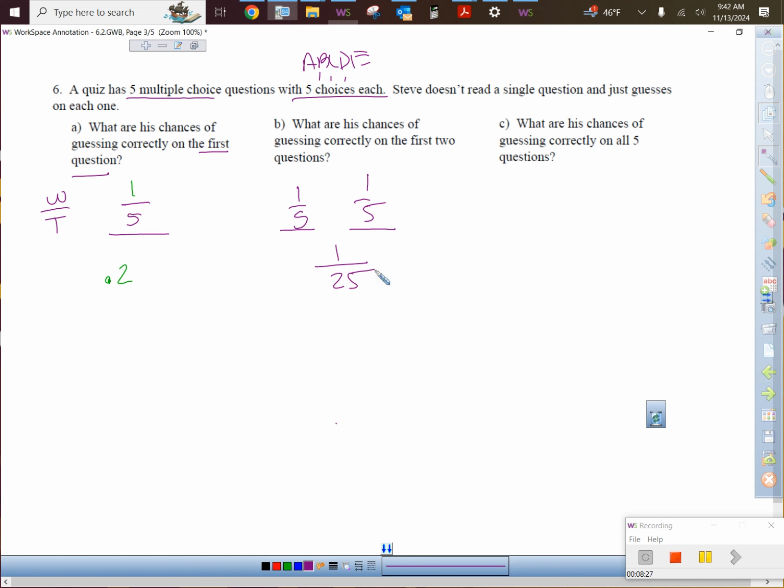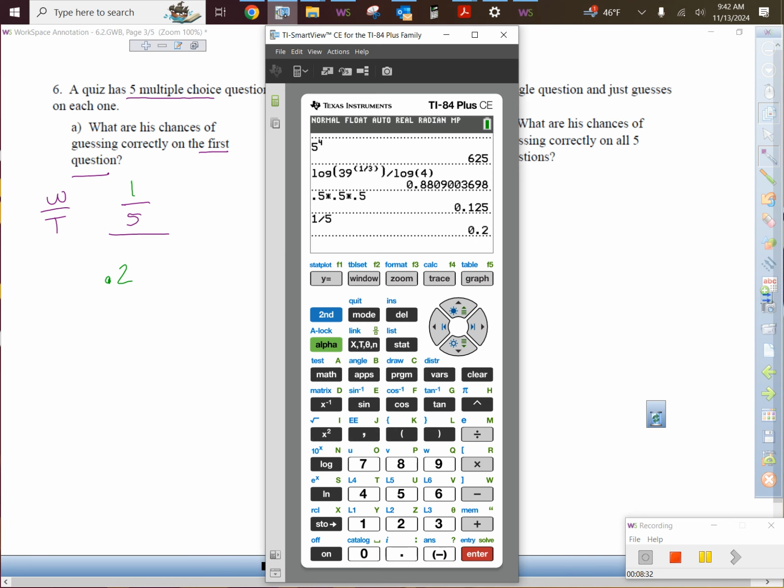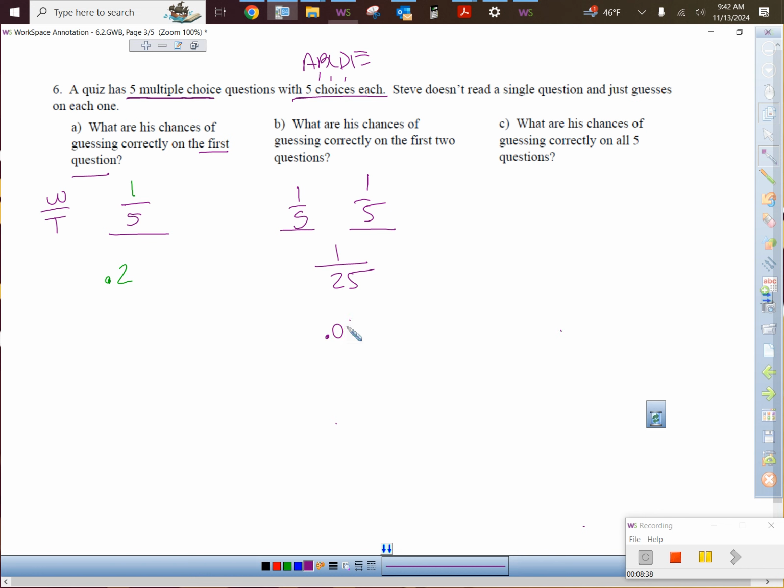Would you believe he has a 1 out of 25 chance of that even happening, right? Which if we wanted that to be a decimal, 1 divided by 25, it would be 0.04. He went down to a 4% shot of guessing just 2 questions correctly. And then what if he guessed on all 5 of them? 1, 2, 3, 4, 5. Each time he has a 1/5 chance of getting that right.